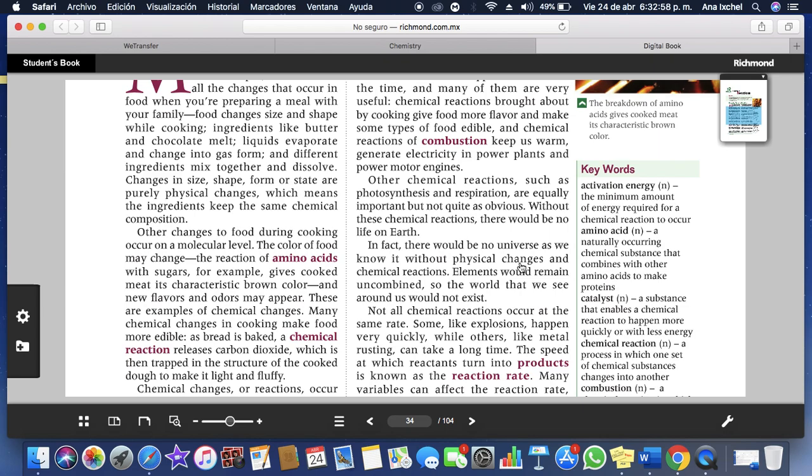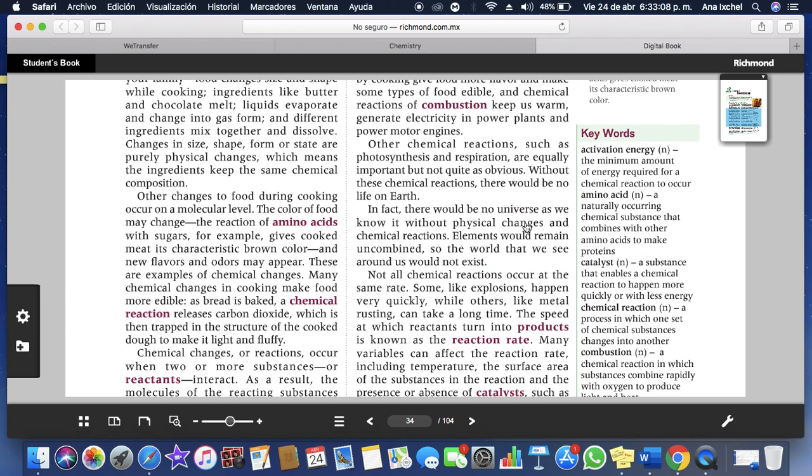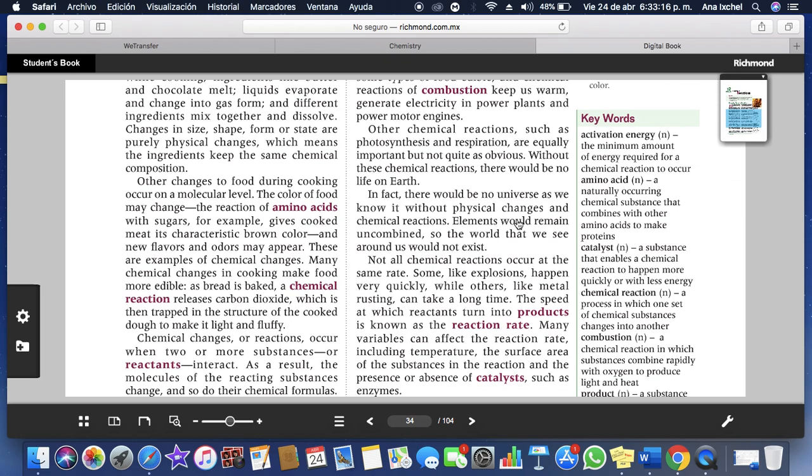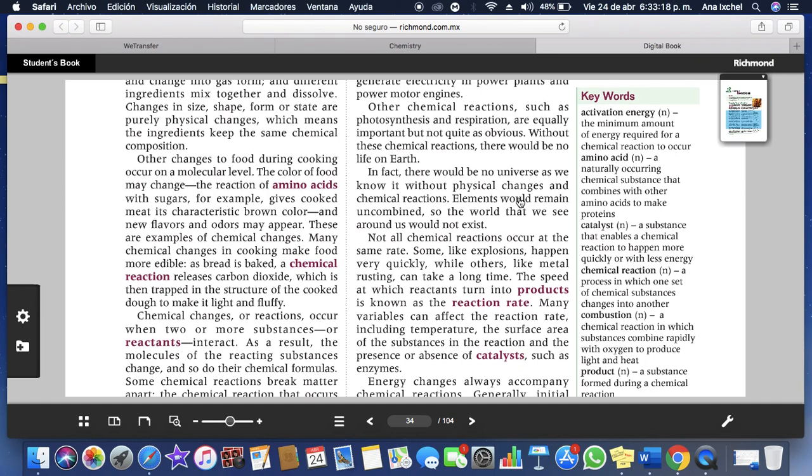Generally, the electricity in power plants and power motors energize. Other chemical reactions, such as photosynthesis and respiration, are equally important but not quite as obvious. Without these chemical reactions, there would be no life on Earth.